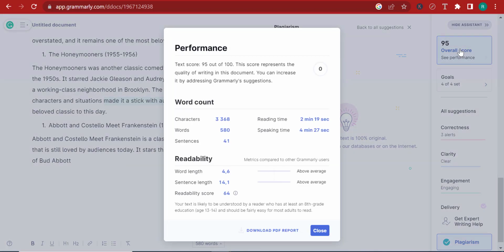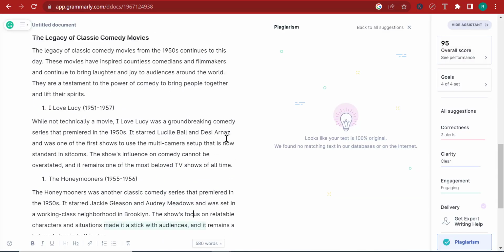You can also check it against readability here. You can see how much time it's going to take for people to read this. Here, the speaking time is 4 minutes. Reading time is only 2 minutes. Relatively short blog. You can see how many words are in here, how many sentences, how many characters. You can also get an opinion of the readability score. Here it's 64. Normally, it should be above 80 because that makes it easily readable.